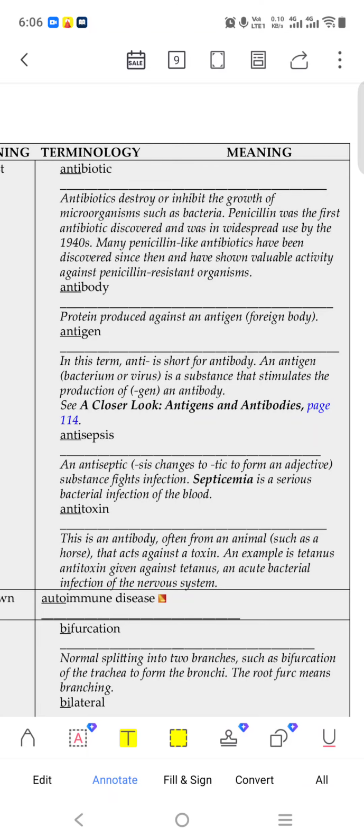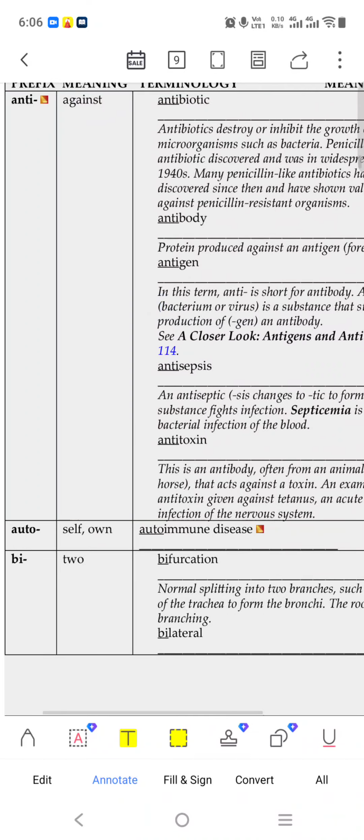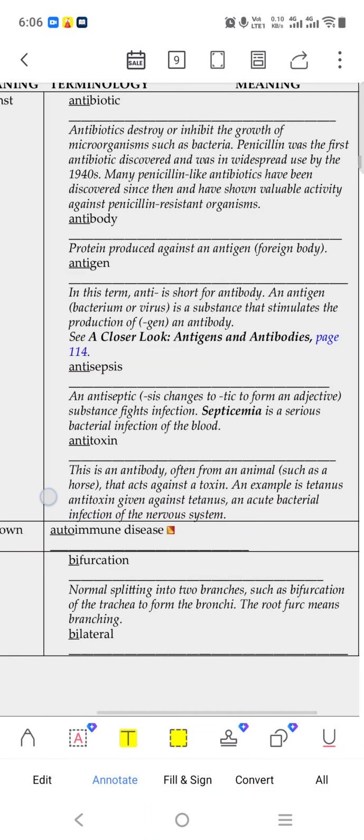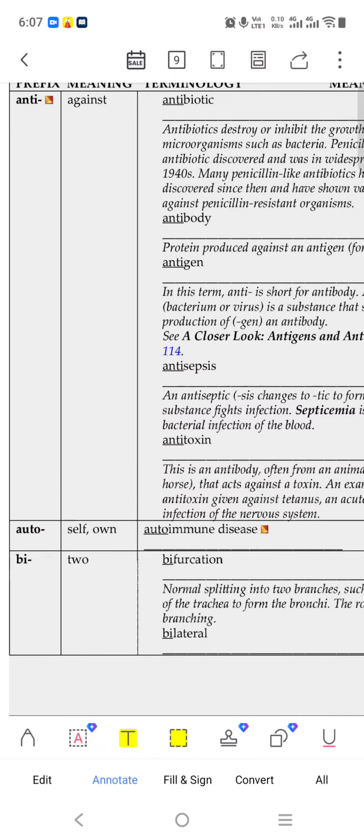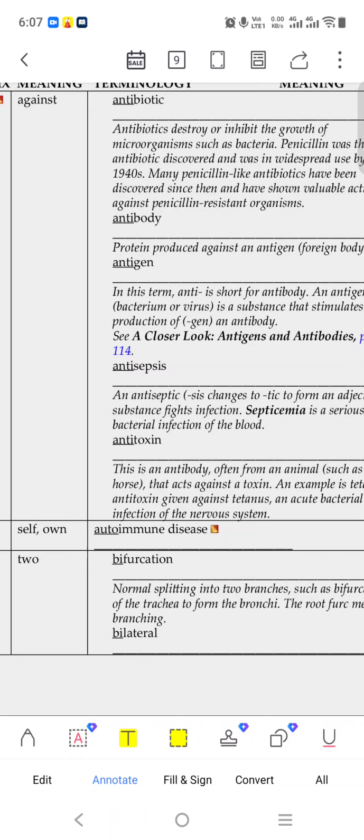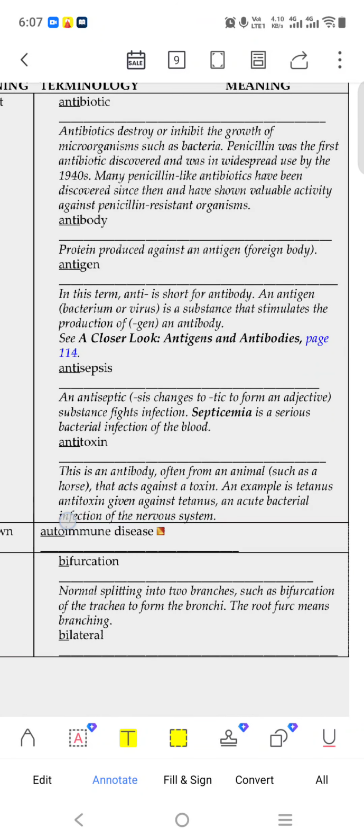So antigen, antibodies. Antisepsis: now it changes, the word sis means changes to tic, to form an anti-substance for infection. Septicemia is a serious bacterial infection. Antitoxic, okay, so this is a kind of medicine, antitoxin. Antisepsis, a closer look: antigen, antibiotics.